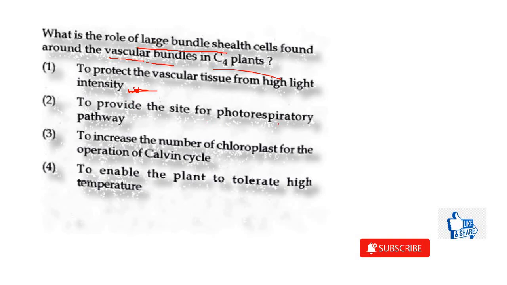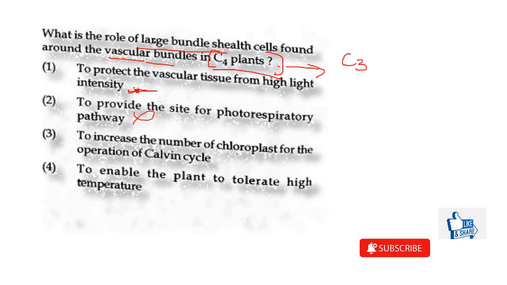To provide site for photorespiratory pathway. The reason for having C4 plants, they are having a different anatomy as compared to C3 plants, is because they want to avoid photorespiration. So there is no point of performing photorespiration. So this point is absolutely wrong.